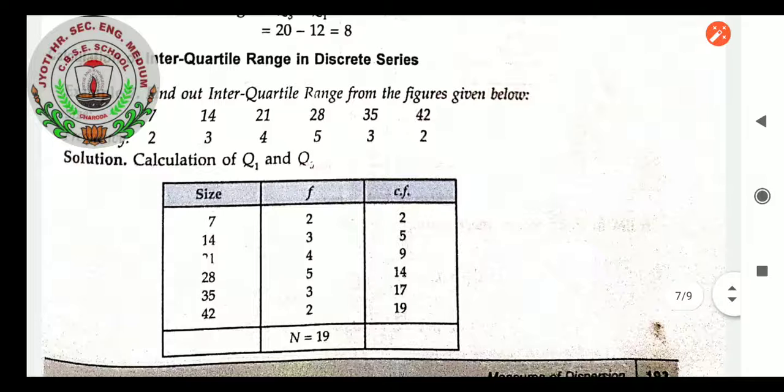The interquartile range in discrete series we will see in the next class. For today's class, with the range and dispersion introduction, this much only. Tomorrow's class will continue with the interquartile range and discrete series. The classes have been completed up to this much, so for tomorrow's class I will keep the interquartile range for discrete series and the mean deviation.